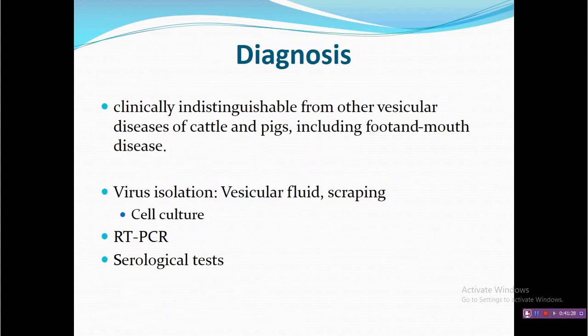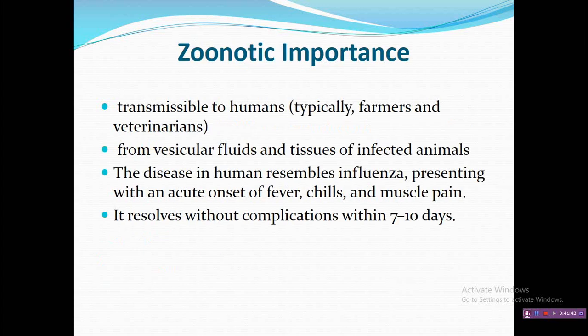Pathogenesis and pathology are similar. Diagnosis is also similar to other viruses, but the only thing is that it needs to be differentiated from various vesicular diseases like FMD. Zoonotic importance: it can be transmitted from animal to human, and in humans it resembles influenza-like symptoms, that is mild fever, chills and muscle pain, and if there is no complication, the human can easily recover within 7 to 10 days.